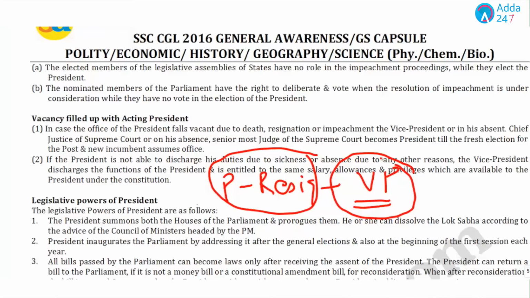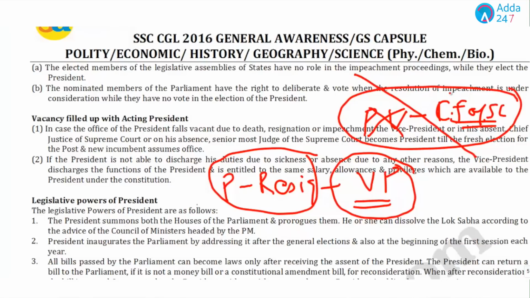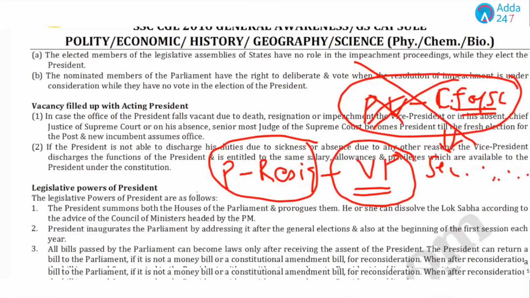And if both the president and vice president are not there, then the Chief Justice of the Supreme Court will act as president. And if these three are not there, then the senior-most judge of the Supreme Court will be acting as the president. And we have mentioned all these things in the vacancy filled up with the acting president.